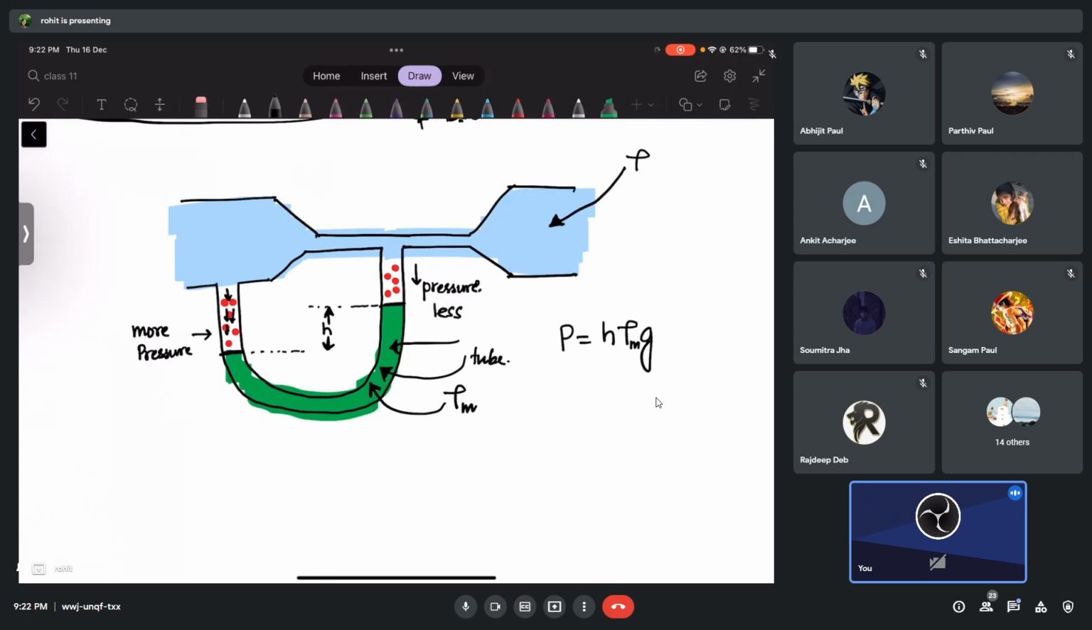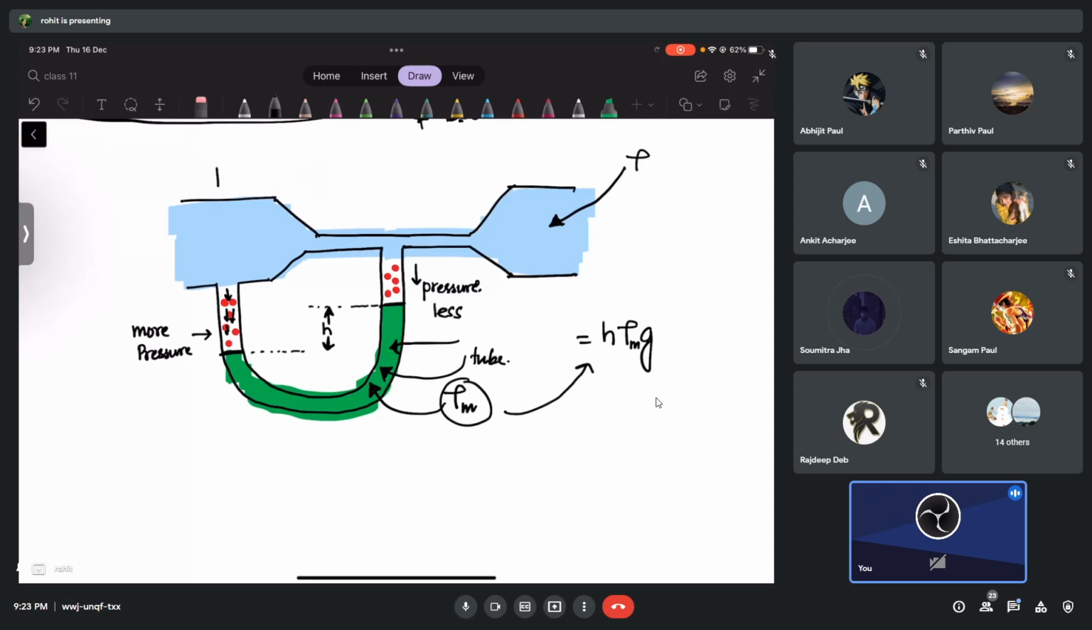Not by that liquid, okay? That will be given by this liquid. Of course, it's the pressure difference between these two levels, but it will be given by this liquid that we have here, no? So it will be given by rho m. Are you clear with this formula? And it will be giving us pressure difference. I told you just now, it will be giving us pressure difference.